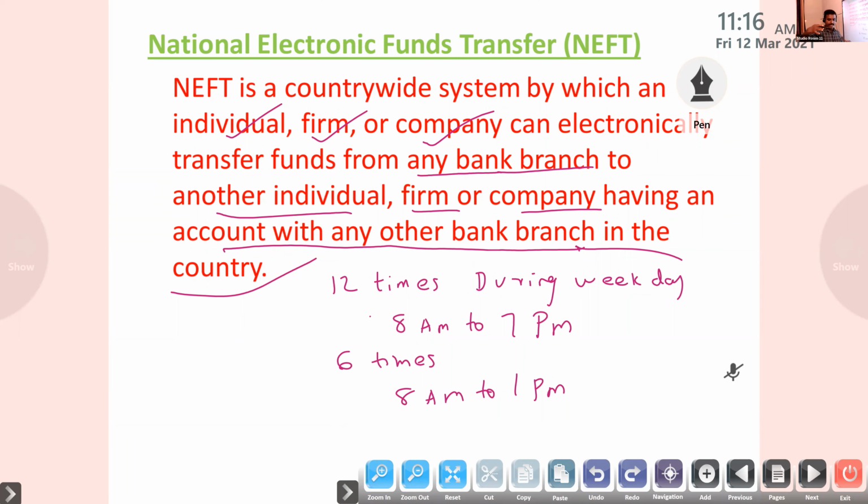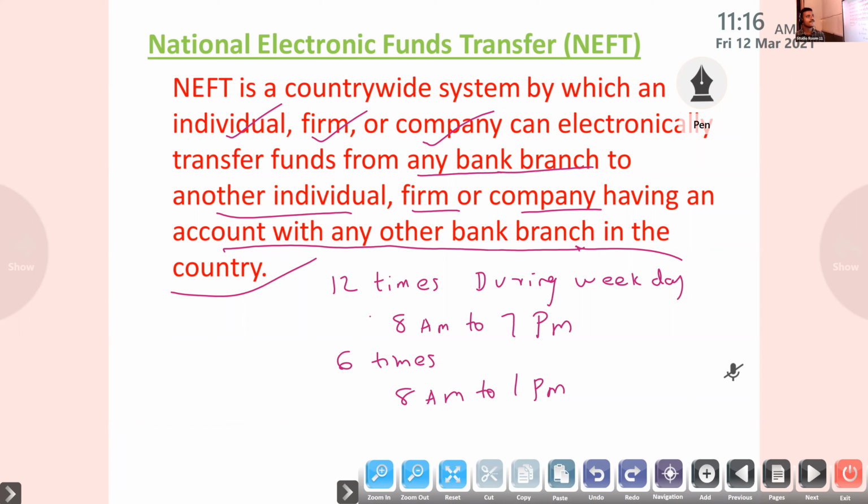Suppose a customer comes to make a NEFT transaction at 9:45, the settlement takes place by 10:30 only. Okay, that is NEFT. It is settled in batches, whereas RTGS is on a one-to-one basis, where transactions are made individually and continuously. That is about the National Electronic Fund Transfer.